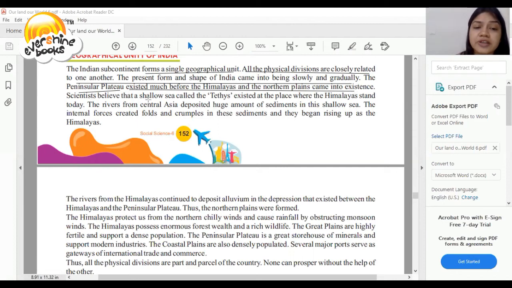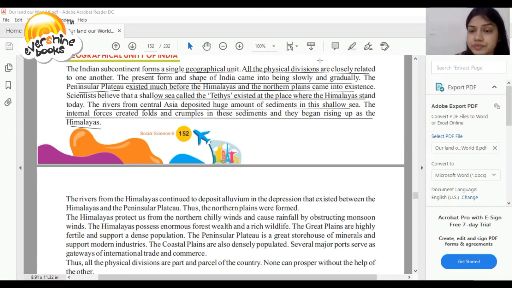Scientists believe that the shallow Tethys Sea existed at the place where the Himalayas stand today. Rivers from Central Asia deposited huge amounts of sediments in the shallow sea. Internal forces created folds and crumples in these sediments, and they began rising up as the Himalayas.